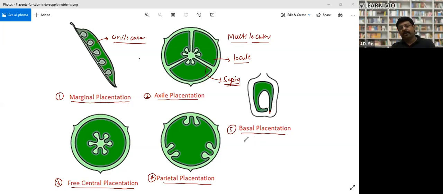So placentation clear or not? Any doubt? Example of basal placentation. Which one? Example of basal placentation. Basal, that is maize. Maize. Right? Okay.